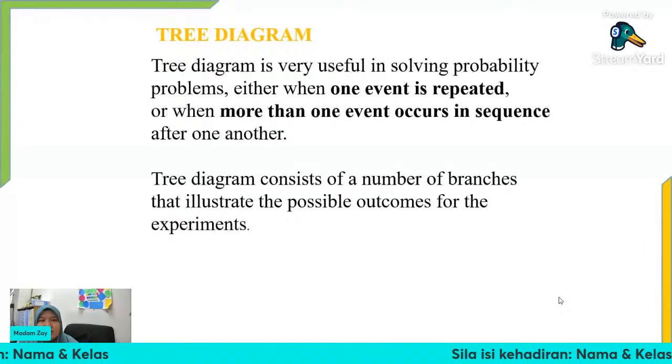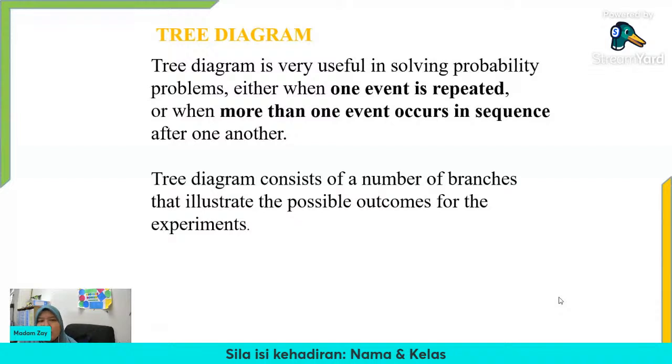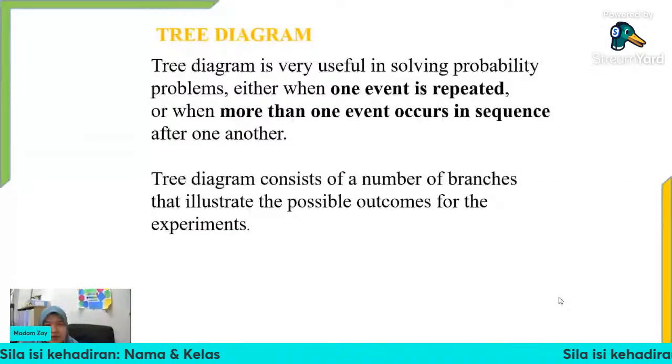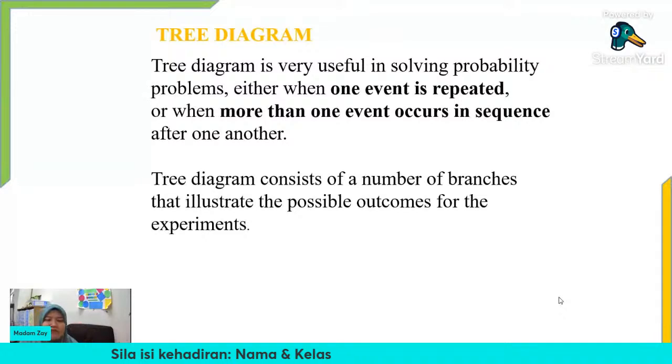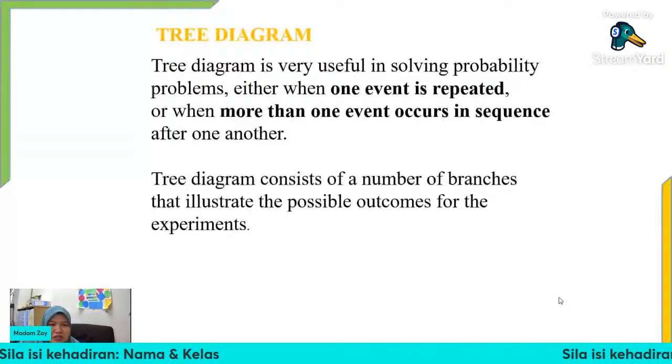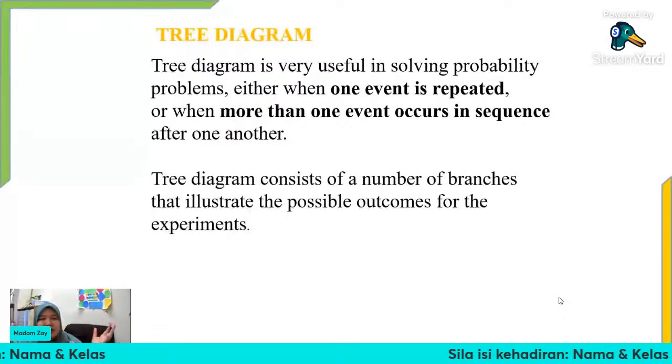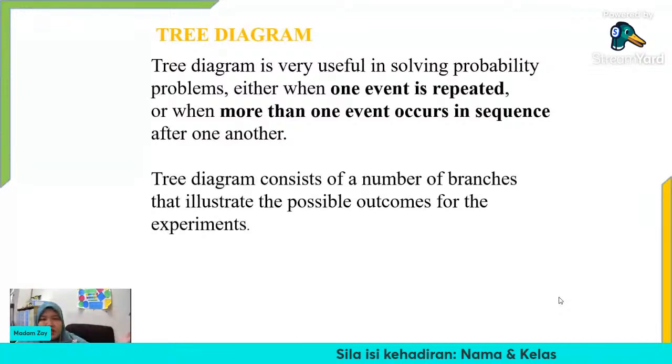Tree is a pokok, betul tak? Kalau direct translate pokok kan. So what do you understand about pokok? So we have the roots, right? It starts with roots, and then we have the trunk, and then after that we have the branches, betul tak? Barulah ada daun-daun semua tu. So macam tu lah kita bayangkan. It comes from one event ni, kita boleh dapat outcomes dia, ada banyak jenis, and then keluar lagi outcome lain.